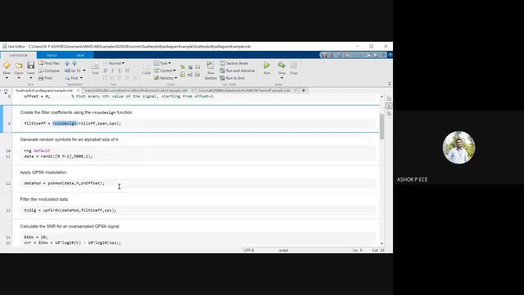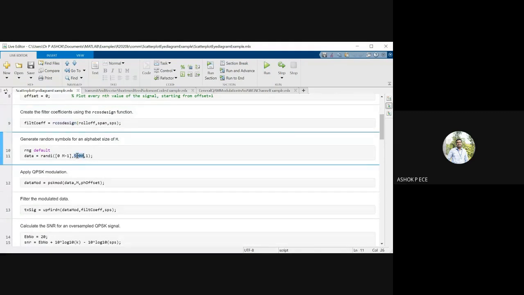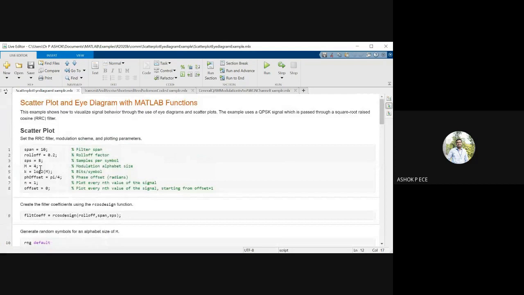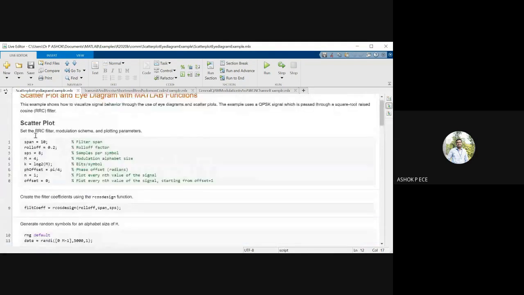Okay. And then I'm going to generate a random signal with a length of 5000. Because I'm going to transmit this signal using QPSK, you see I'm modulating QPSK using the random data. I'm giving M. M is the number of things I'm going to group. M is 4 here, and the phase offset.